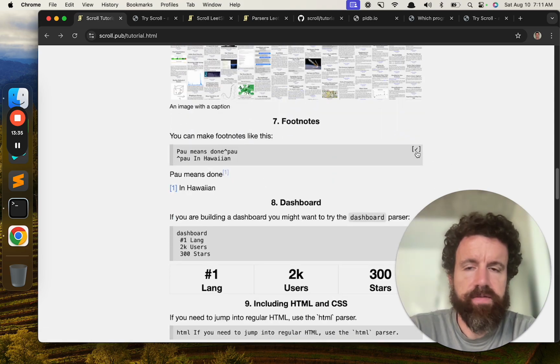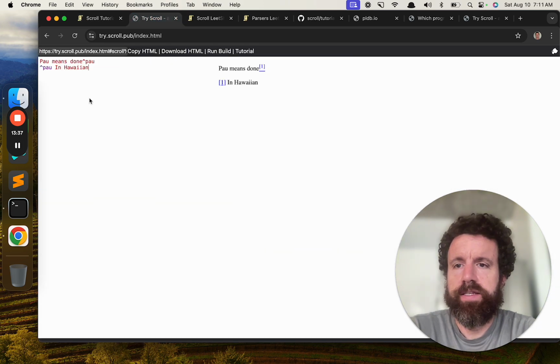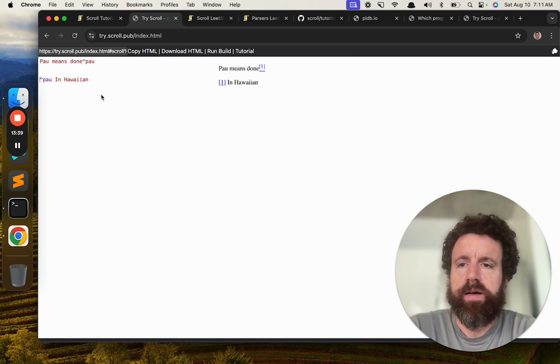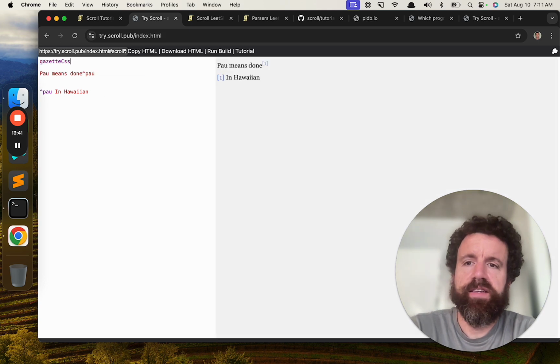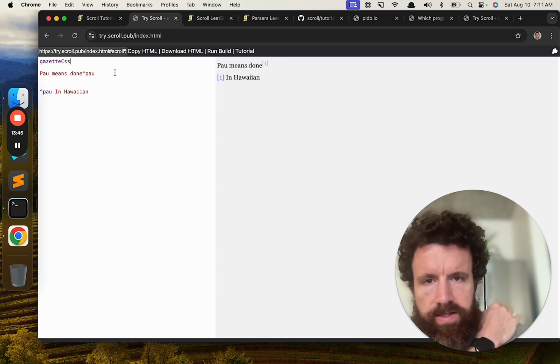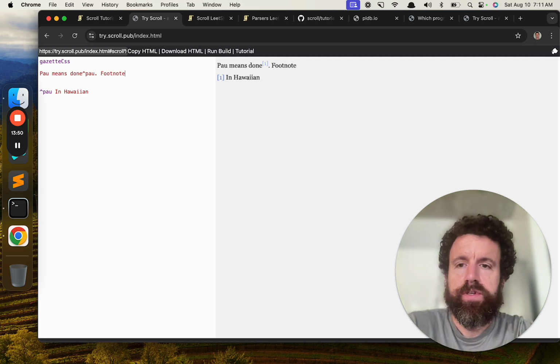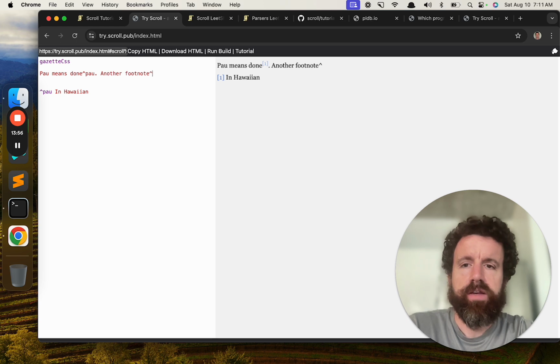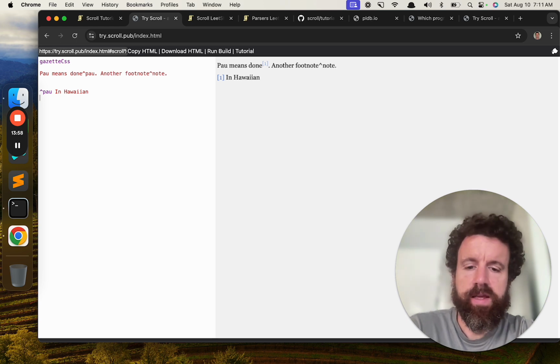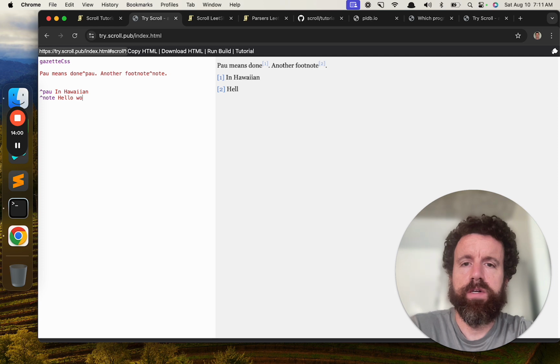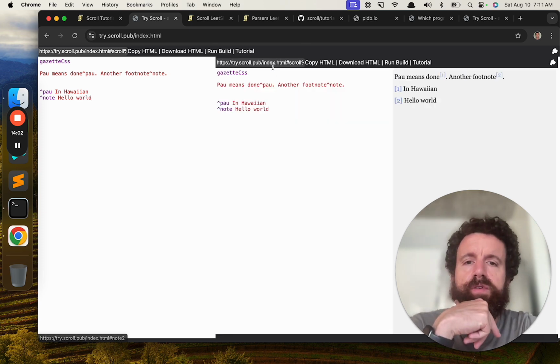Footnotes. This is kind of neat. I like this. I use this a lot. So Gazette is the default theme. So generally, you'll see me throw this tag in there. So you can see footnote 2, another footnote, and write note. Then down here, I can do note, hello world. So yeah, footnotes.